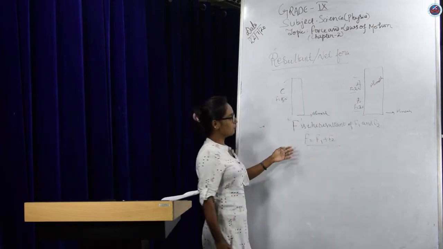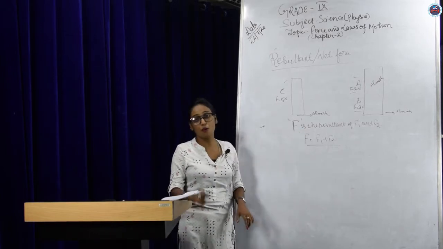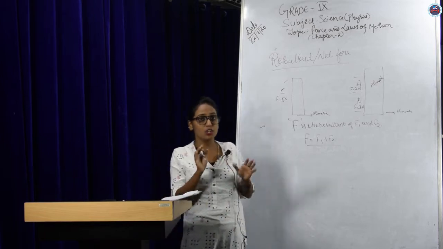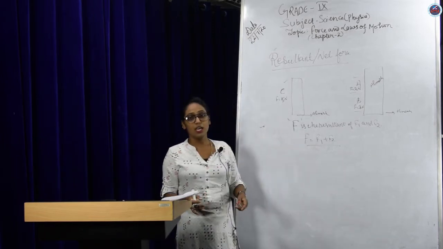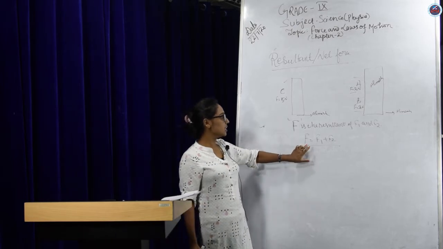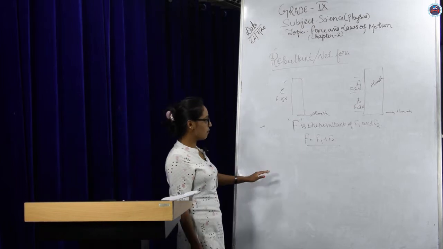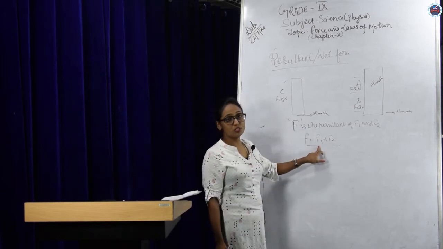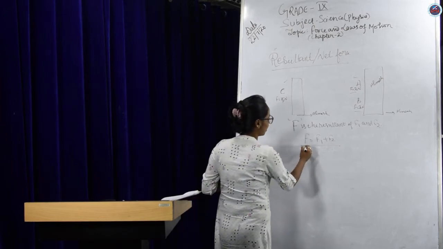The resultant force F for a number of forces acting on a body is nothing but a single force which produces the same effect as the forces taken together. It produces the same effect.